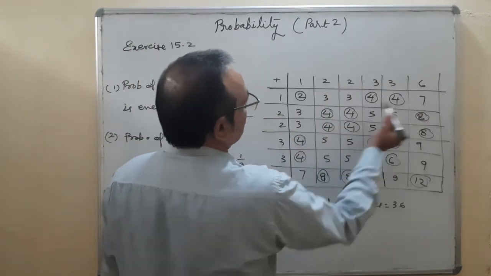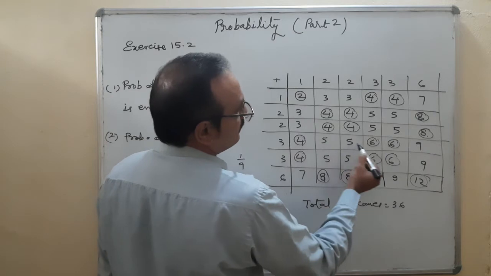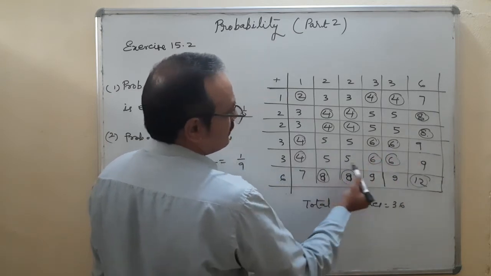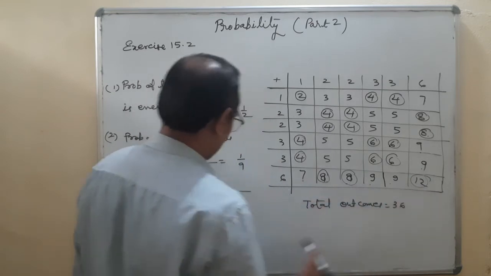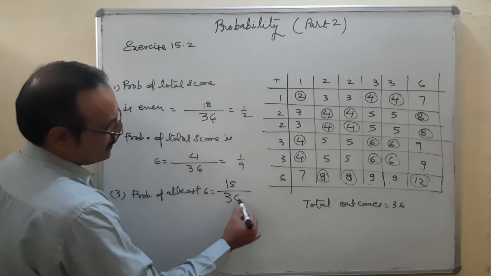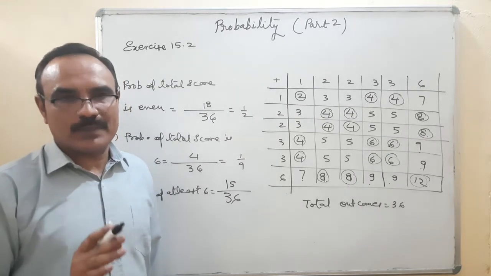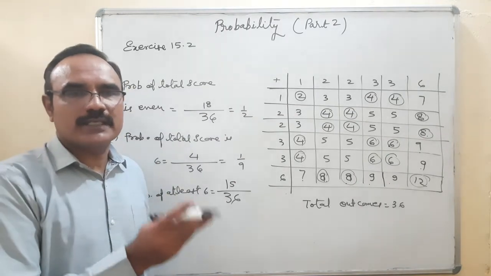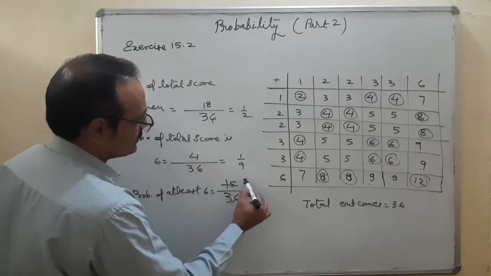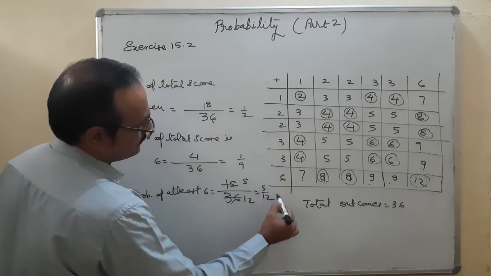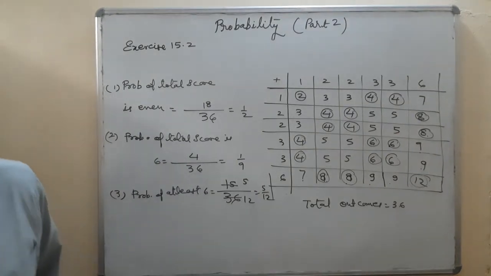So that is 1, 2, 3, 4, 5, 6, 7, 8, 9, 10, 11, 12, 13, 14, 15. 15 upon 36. Have you understood the meaning of this? At least 6, minimum 6 is required. Maximum up to 12 all are favorable points. So we count the numbers which are 6, 7, 8, 9, 10, 11, 12. So these are 15 upon 36, which is 5 upon 12. Okay, so this is the answer. The solution becomes very easy if you make a sample space.